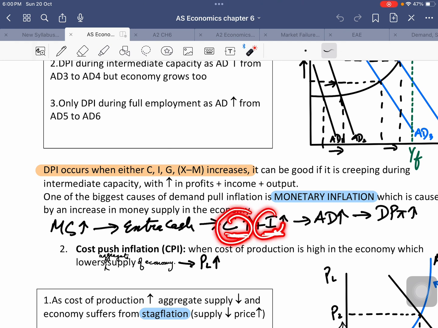So C rises, I rises, and since these are components of aggregate demand, the aggregate demand will rise as a result, which causes demand pull inflation.